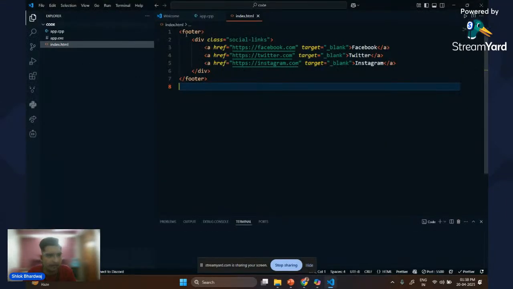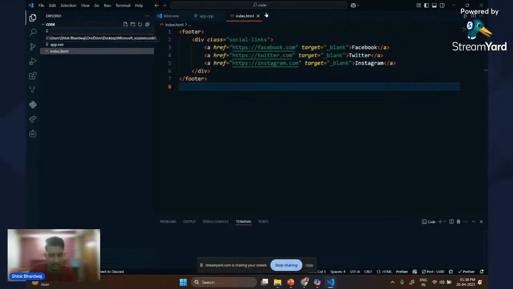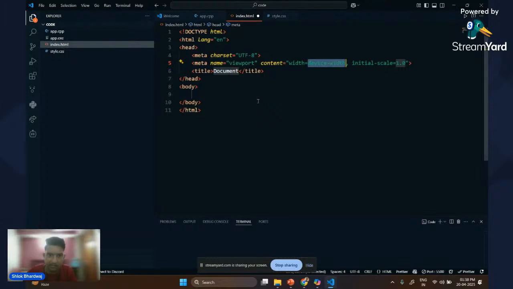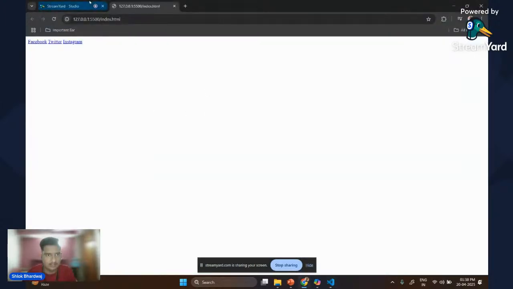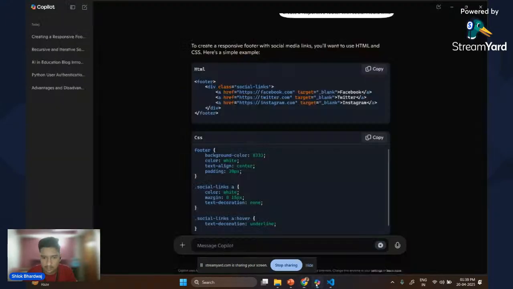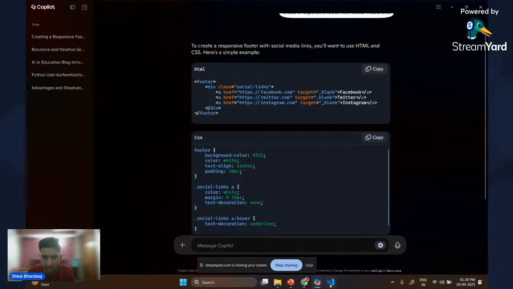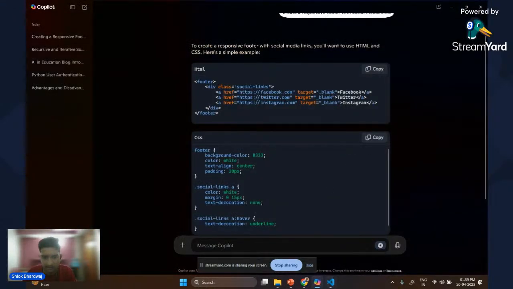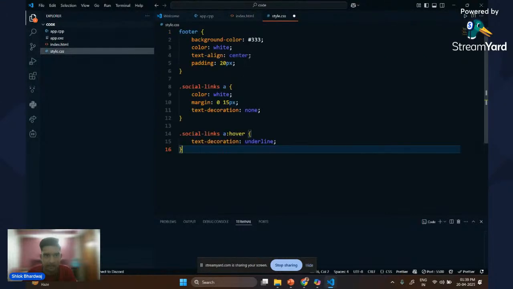We do not have the CSS right here, so I'll just try to enter the CSS also. For example, the style.css. In the index, let's just write the boilerplate first so that the site is visible properly. And if we'll go here, copy the code like this and copy the CSS like this.